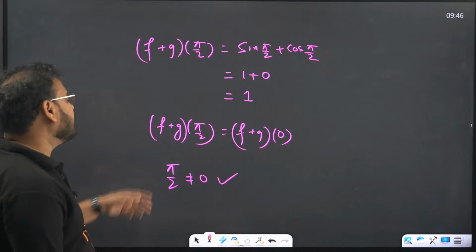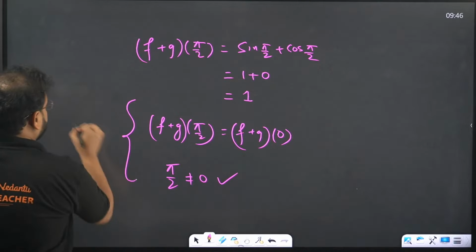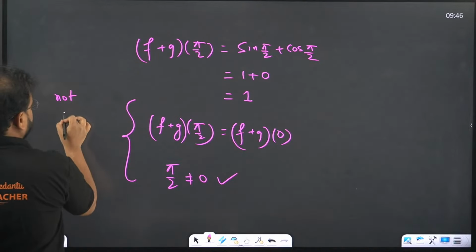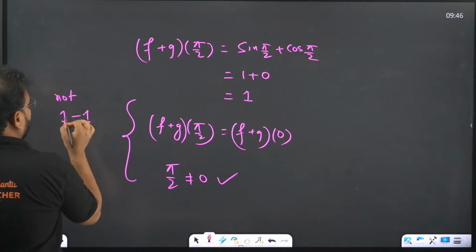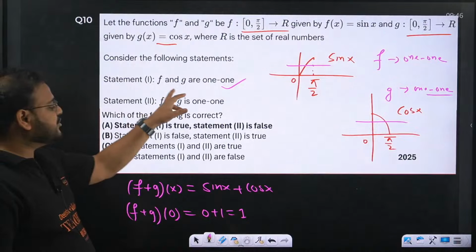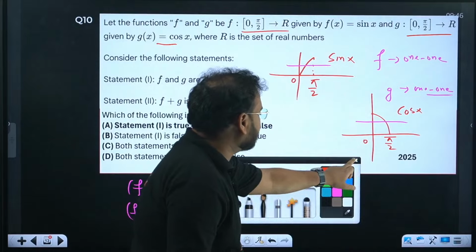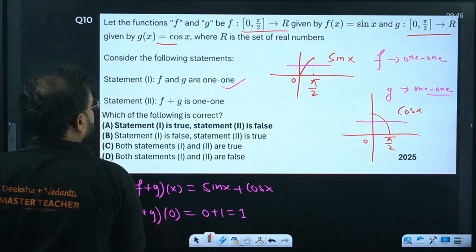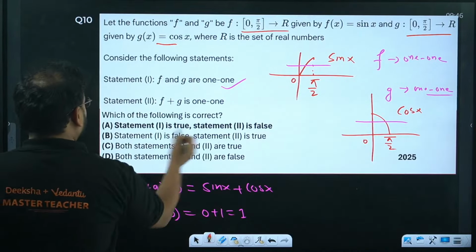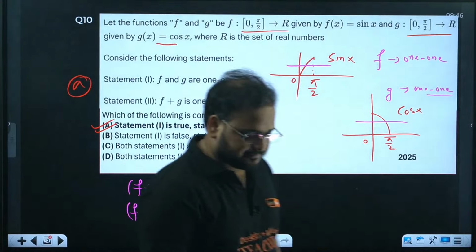It means the given case is not 1-1. So have a look. f and g are individually 1-1 functions, but f plus g is not 1-1. So 1 is true, 2 is false. Option is A. Please check.